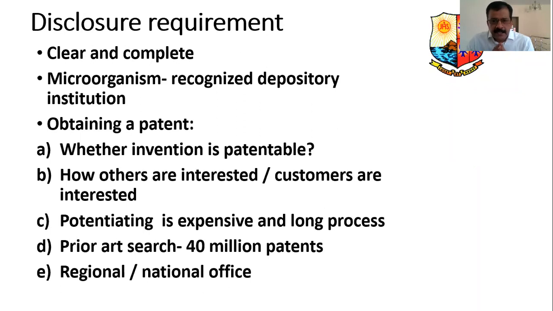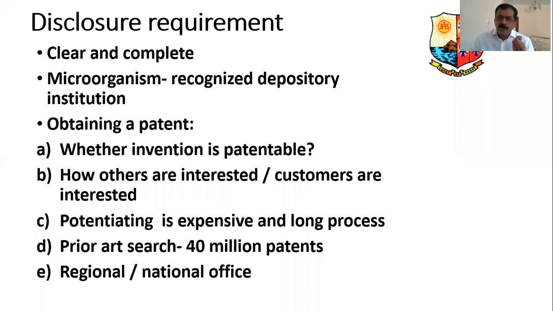Second, he must always keep in mind how others are interested in his product. When I say others are interested, the companies who are going to manufacture those items, there should be some taker of your invented item. Therefore, companies should come forward to look at your product.